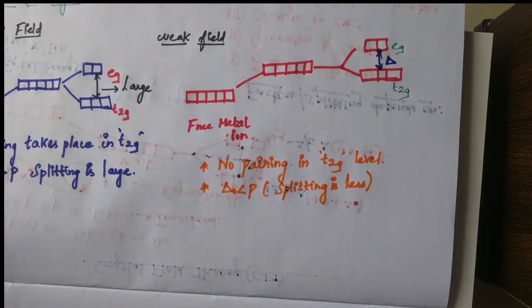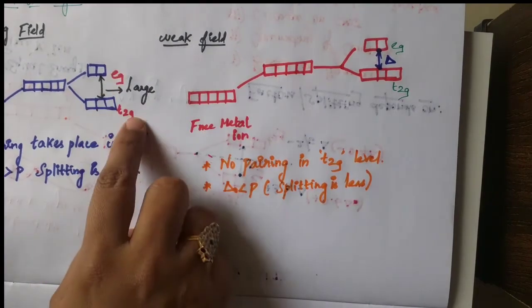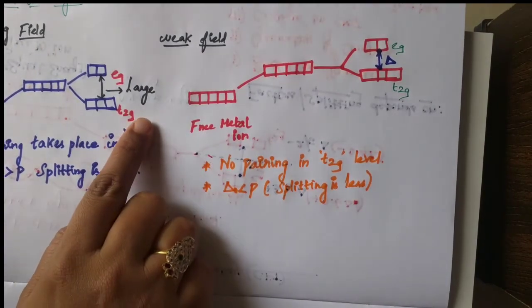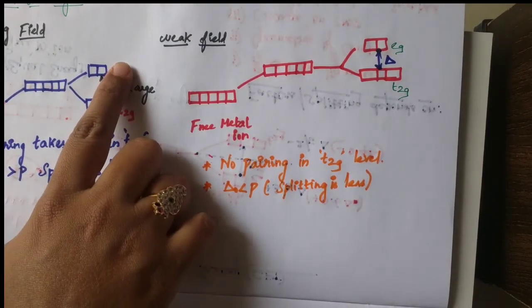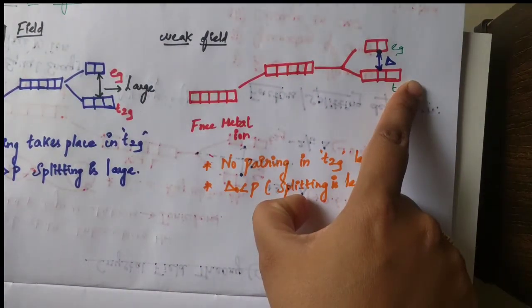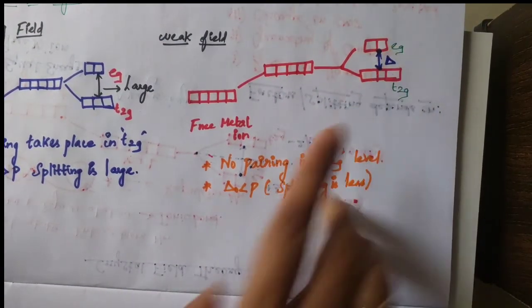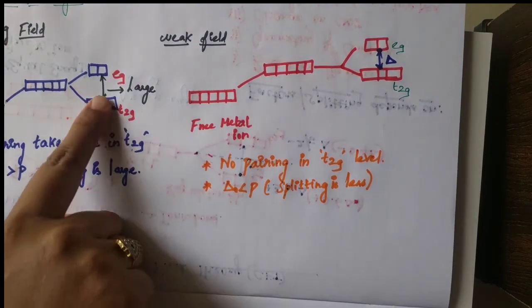Clear students? This is the difference between strong field ligand and weak field ligand. That value here, value is same. Here it is minus 0.4, here plus 0.6. Here also same, minus 0.4 plus 0.6. But the difference is this one.